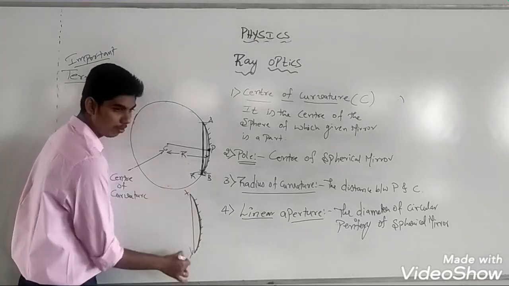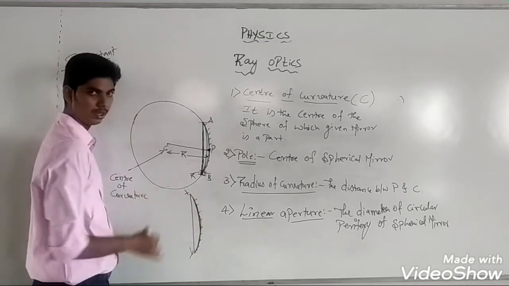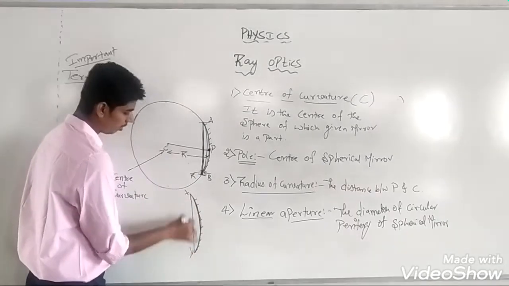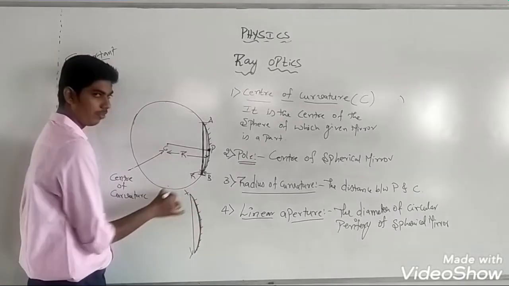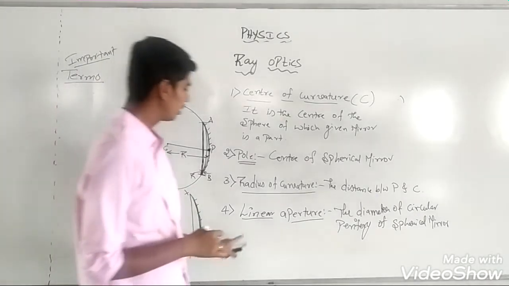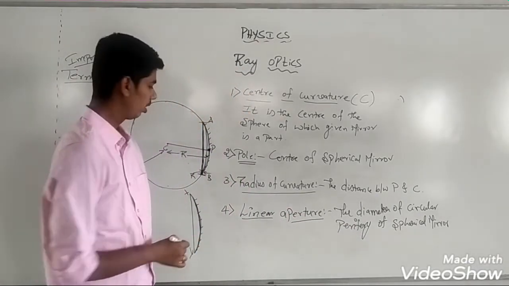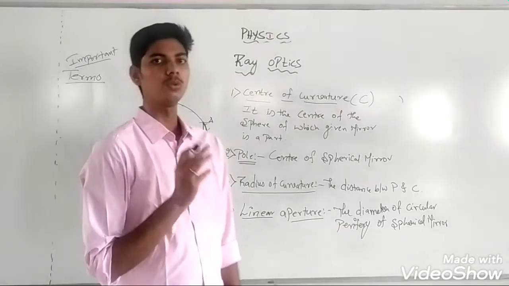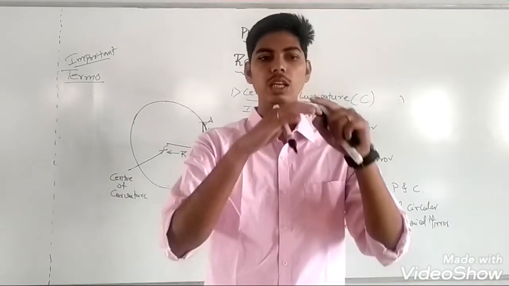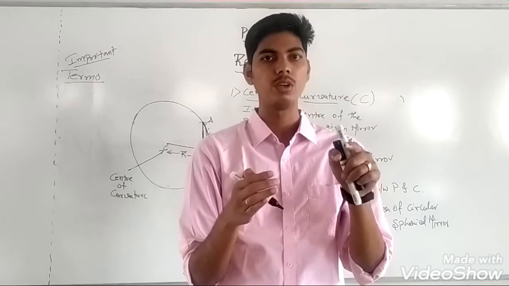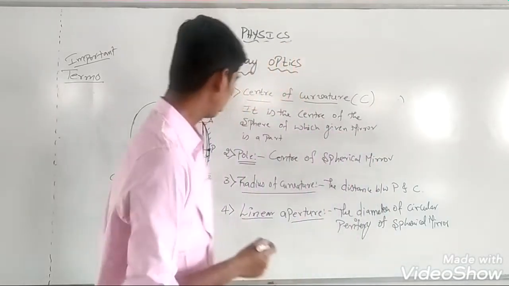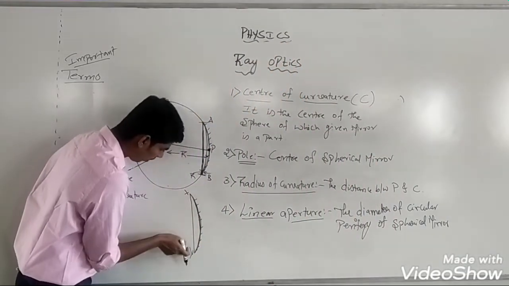xy is the diameter of the circular periphery. This diameter of the circular periphery of the spherical mirror is called linear aperture. The significance of aperture is that it is the only space where reflection can be observed. See, reflection happens only within this.